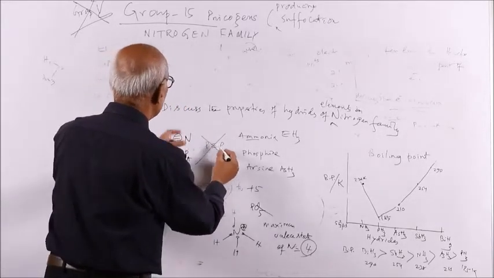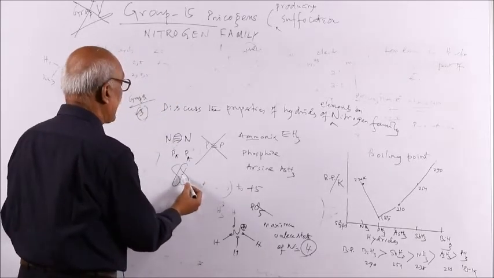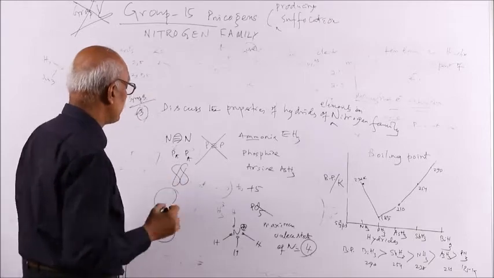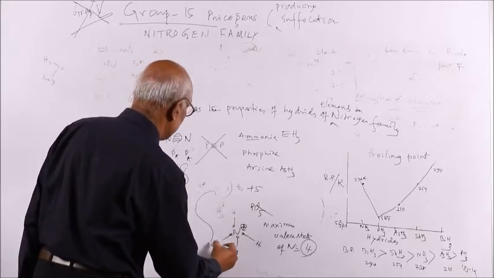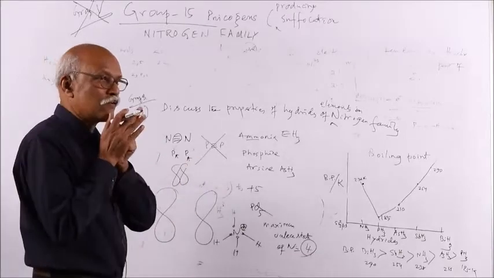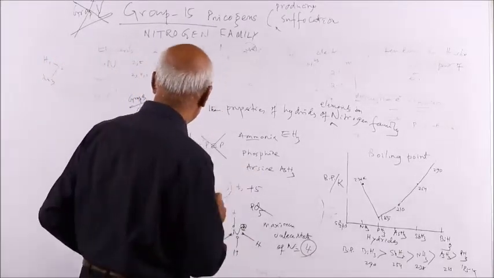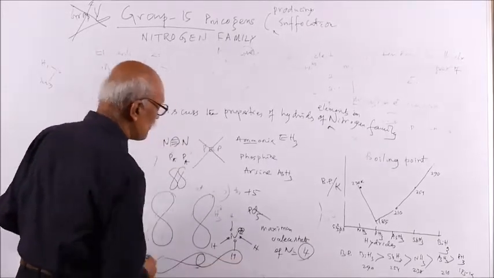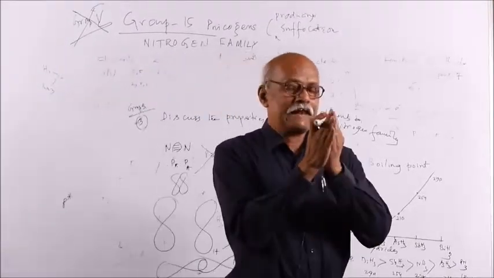If the atom is of bigger size, there cannot be sidewise overlapping. Suppose one orbital is here and another orbital is there. They cannot have sidewise or lateral overlapping. They can have axial overlapping like this, but they cannot have lateral overlapping.